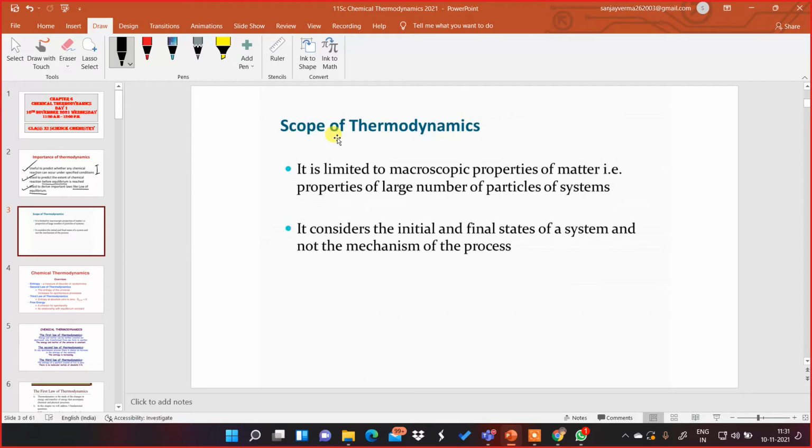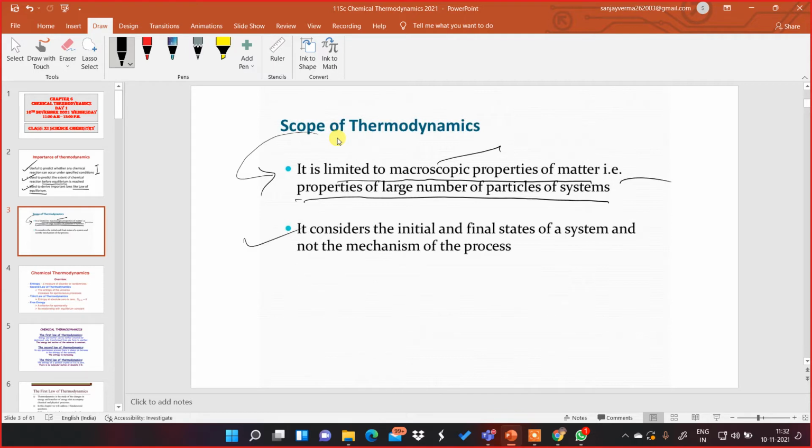Here, please keep in mind, thermodynamics is limited to macroscopic properties of matter. It is confined to properties of a large number of particles of systems. So, it is limited not to microscopic but macroscopic properties of matter. What are macroscopic properties of matter? Properties of a large number of particles of the system. So, if there are a large number of particles in the system, these properties are called macroscopic properties, and thermodynamics is confined to the study of the macroscopic properties of matter.